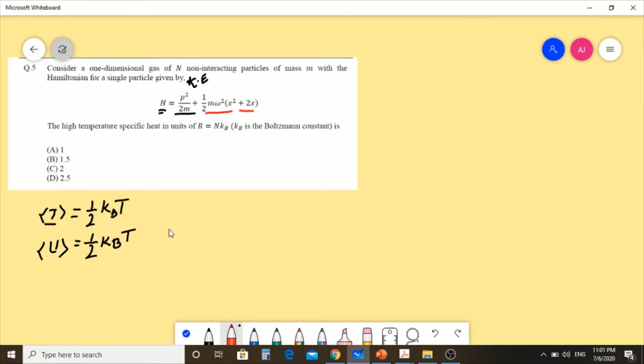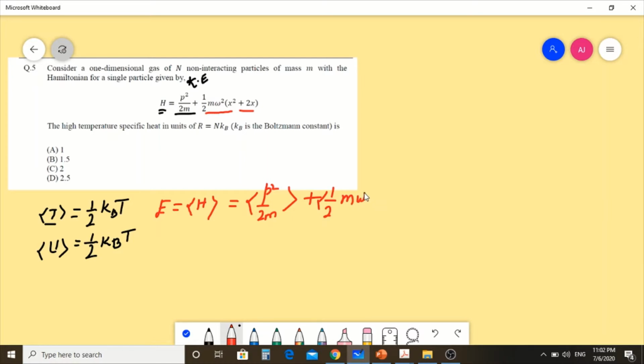First, for the single particle Hamiltonian, the average energy is usually represented by the average value of the Hamiltonian. If you are taking the average value of the Hamiltonian, then you need to take the average value of the kinetic energy, p squared by 2m, plus the average value of the potential energy, half m omega squared times x squared plus 2x, inside the bracket.